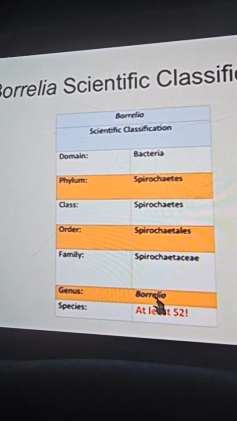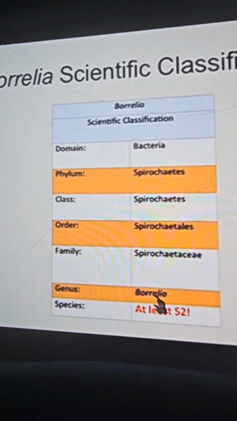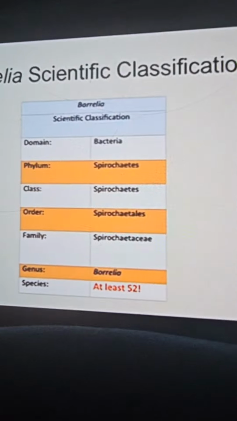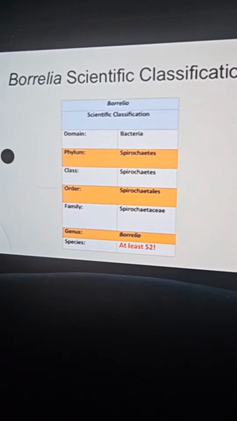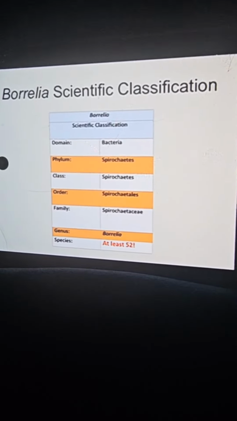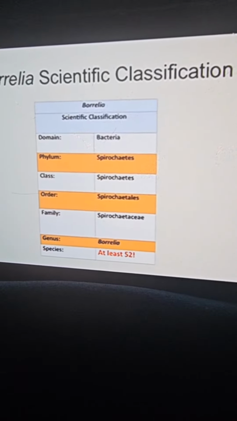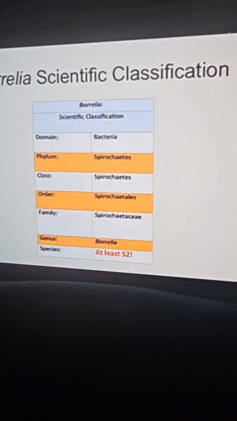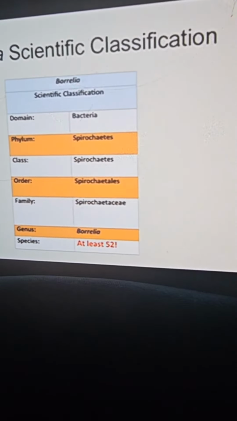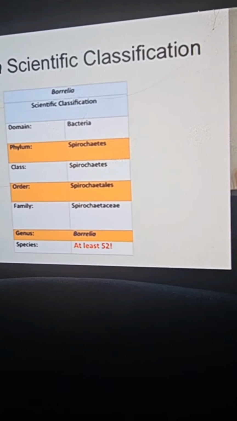Genus of bacteria. Now, as far as the species goes, when we talk about species, we're talking about Burgdorferi, Hermsii, Miyamotoi. So these are all different types of species of Borrelia bacteria, and there are at least 52 species of Borrelia bacteria. So when we think about testing moving forward, the testing does not always pick up all these different species. A lot of these species cause very overlapping symptoms to Lyme disease, and I'm sure a lot of you maybe have a species that's just not detectable by testing.